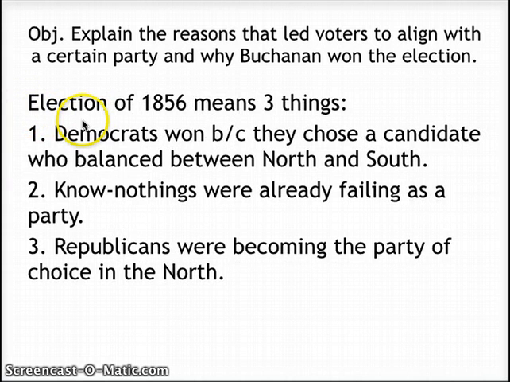The reason that this election, the election of 1856, is important is for three reasons. The first is that we see the Democrats win just because they chose a candidate who could balance between Northern and Southern demands. The second thing is that the Know-Nothings were already failing as a party. They already sort of become obsolete after this election. The third thing is that the Republicans gained most of the North vote. So we start to see Republicans becoming the party of choice in the North. These are sort of the three reasons.